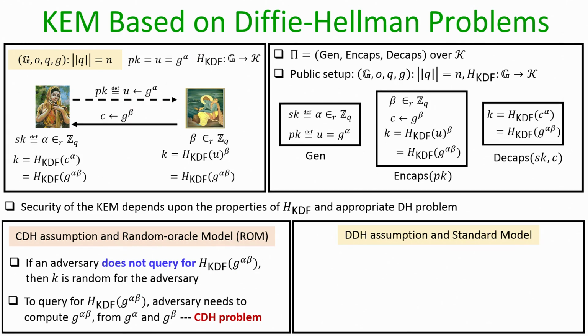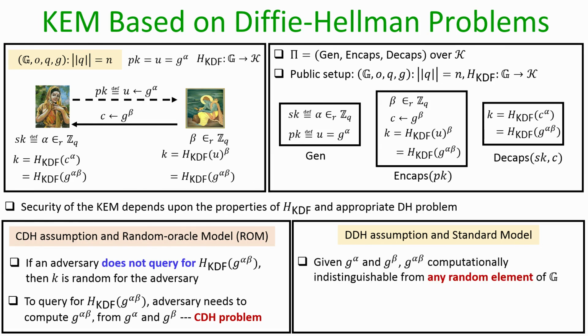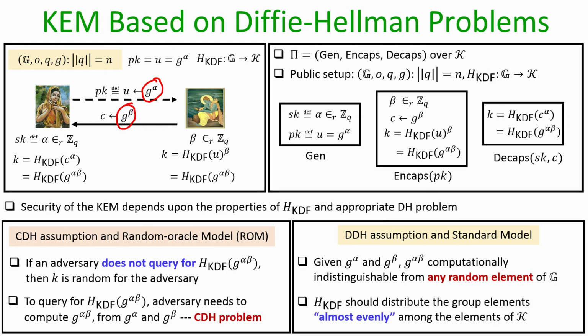On the other hand, if you want to make a stronger assumption, namely if you assume that the DDH problem is difficult to solve in your group, then we do not require this key derivation function to be modeled as a random oracle. We can just model it as a special type of function. This is because the DDH assumption says that even if a polytime adversary has seen the public key g to the power alpha and the encapsulation g to the power beta, the resultant g to the power alpha beta could be any random element from the viewpoint of that computationally bounded adversary.